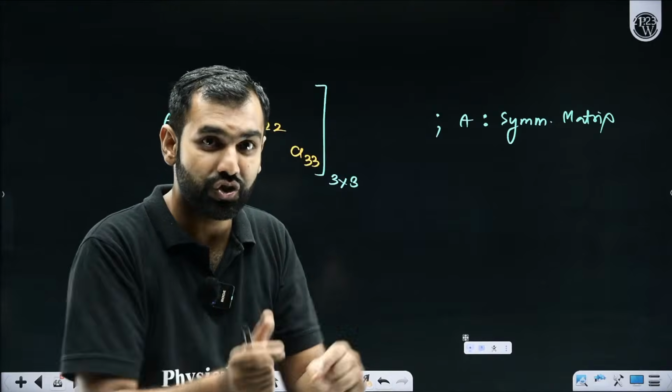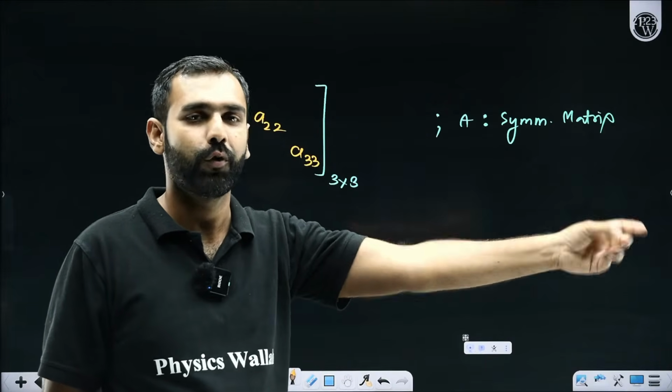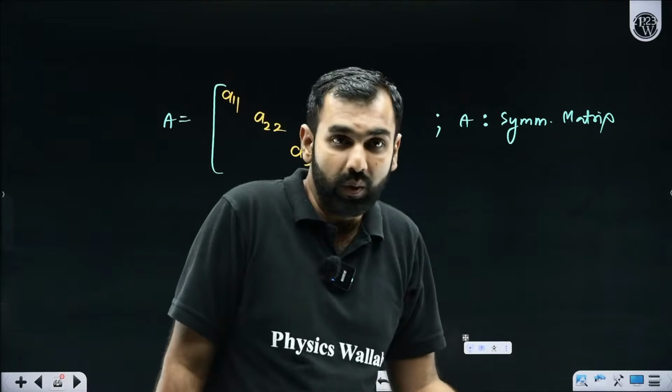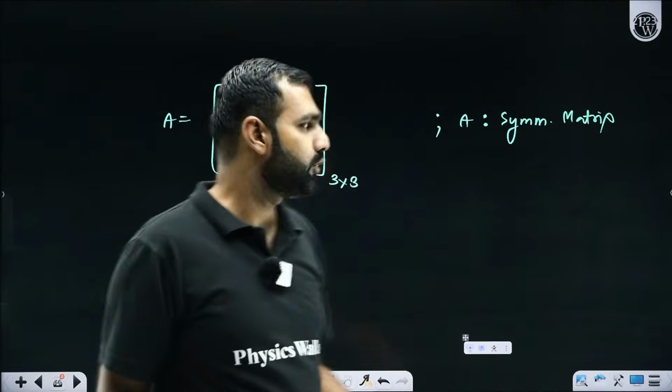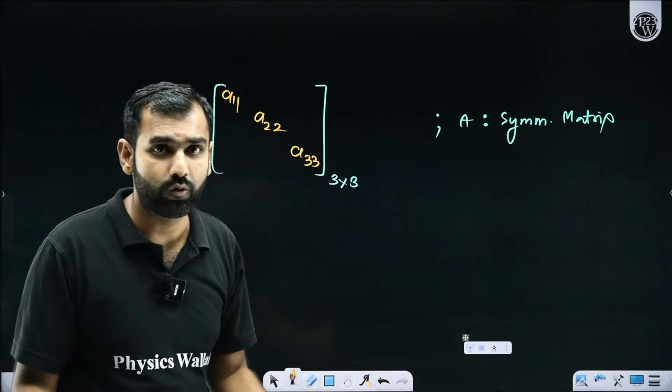Are you understanding my language? Aij should be equal to Aji for a matrix to be symmetric. So for diagonals, it is always already done. So I don't have to bother about these entries. These entries can be anything. I don't really have to bother about them.